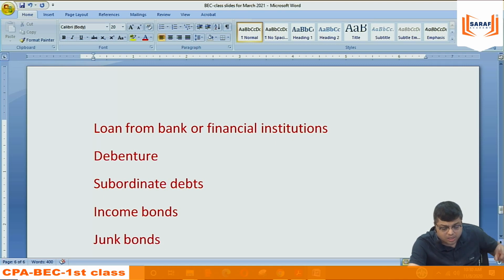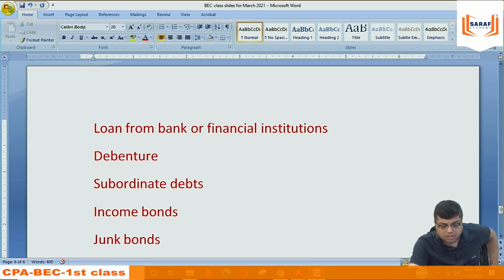Similarly, income bonds. We are saying to the investor, you will get the interest when the company will generate income. If they will not generate income, you will not get any interest. So income bonds are further, you can say, more risky. So income bonds, the investors want further higher return. That is, the company's cost will increase if they go for income bonds issue.